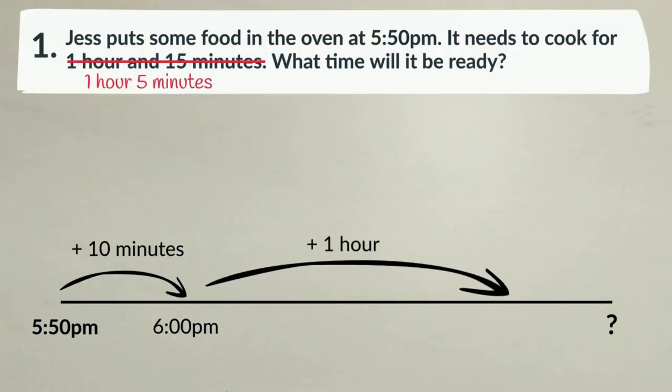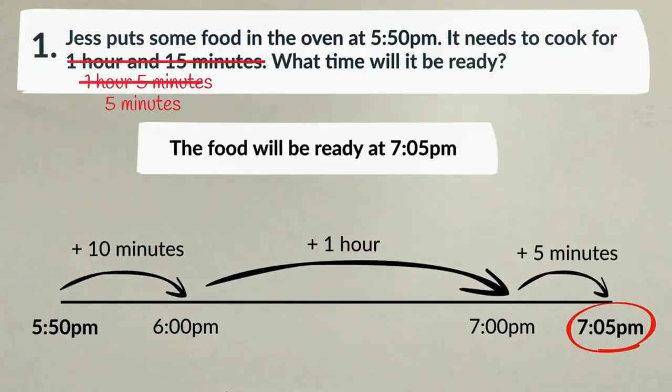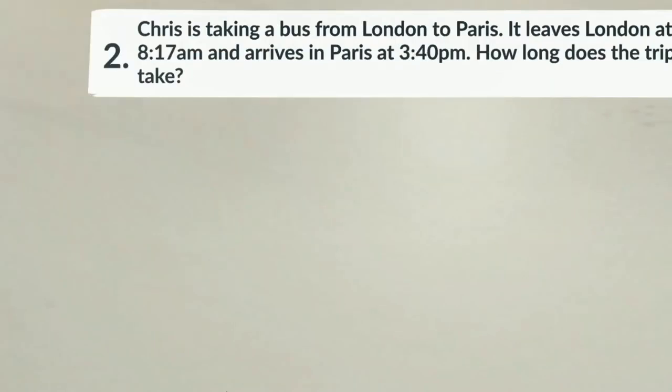Add 1 hour for that, we'll get 7. Now the remaining time is 5 minutes, so add 5 minutes for that, we'll get the time 7:05. So the food will be ready at 7:05. Clear? Like this you have to calculate.